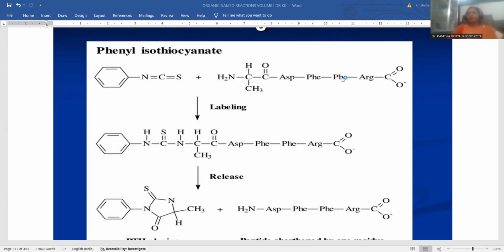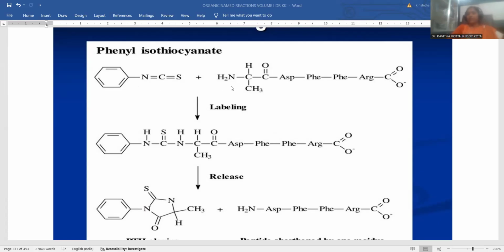Aspartame, phenylalanine, arginine, all these belong to what? These are amino acids only. This is the representation of a polypeptide chain, in turn regarded as a protein chain. Whenever this protein chain is taken and treated with this Edman reagent, let me simply designate it as the Edman reagent, and whenever these two are treated, the labeling process takes place, so that upon the nitrogen, this carbon is going to be reacted.